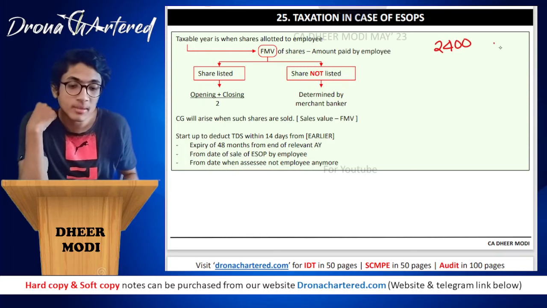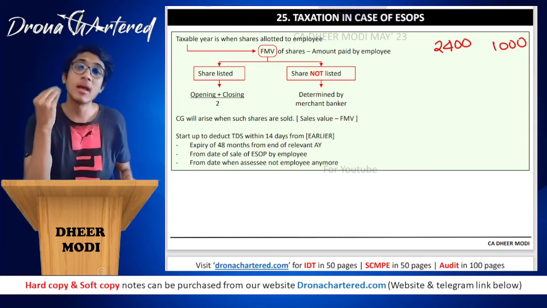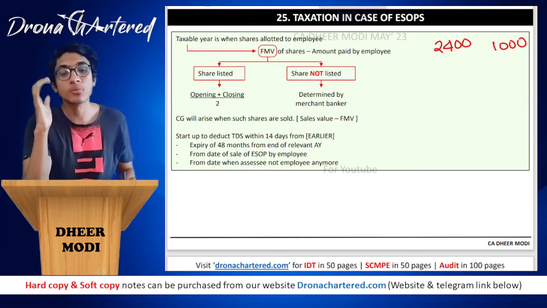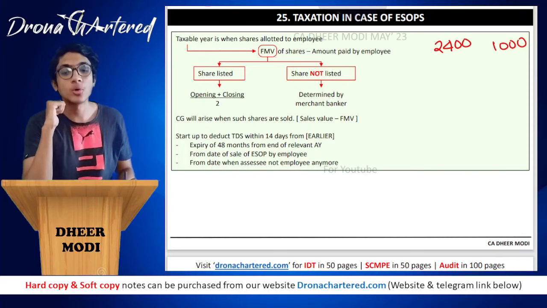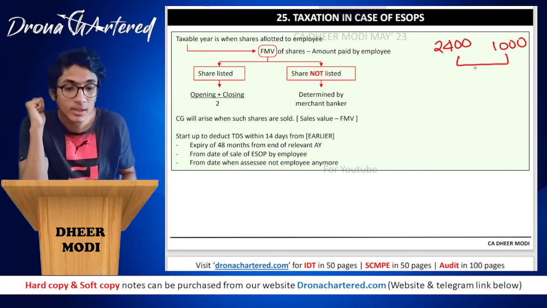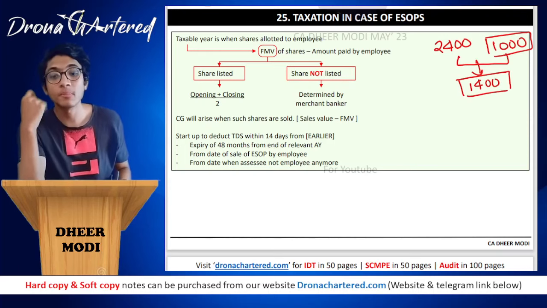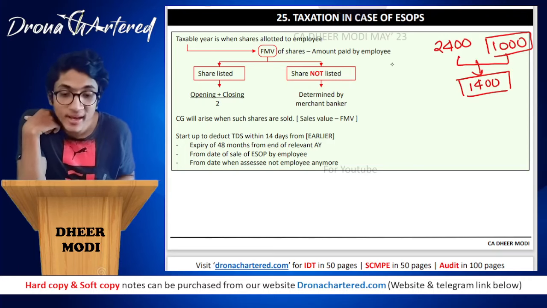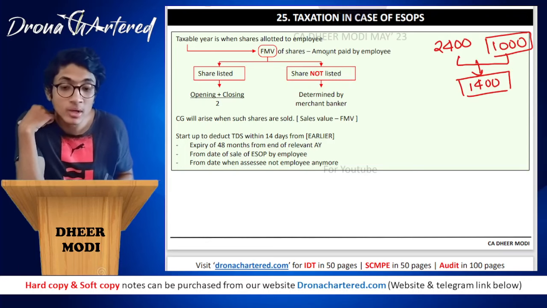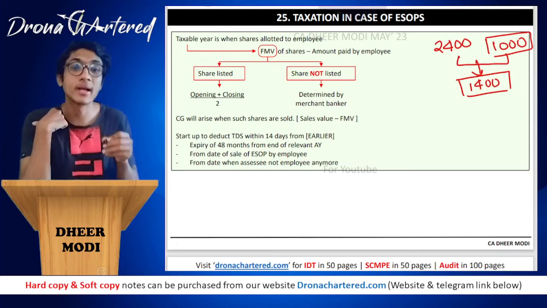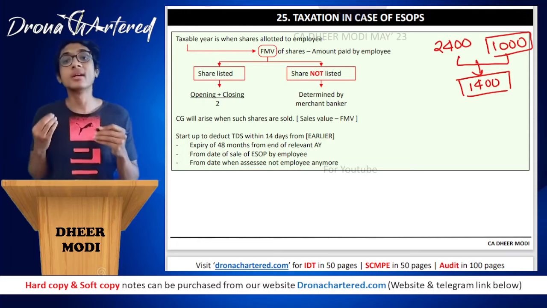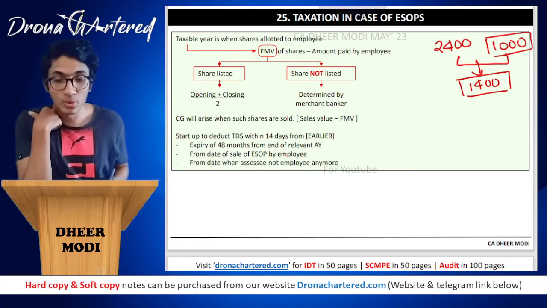So employees may be asked that, boss, you make only a payment of 1000 rupees, rest 1400 is discount for you. So therefore an employee is getting a discount of 1400 rupees because 1000 rupees he has paid. So basically this amount is taxable because this is the perquisite that you are providing. So fair market value of shares, that is 2400, minus amount paid by employee, that is 1000. So 1400 will be your taxable value.